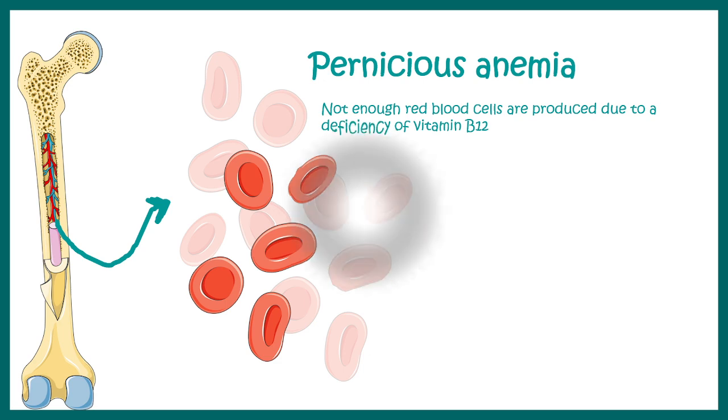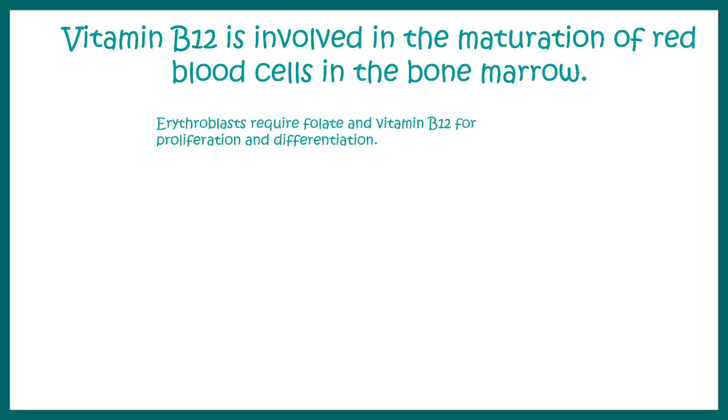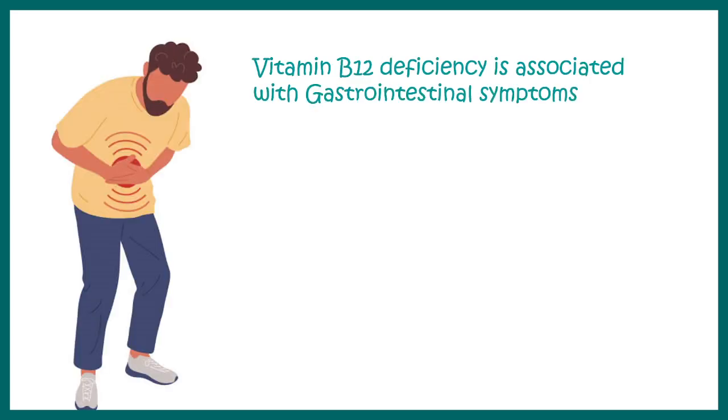Let me tell you why. Generally, vitamin B12 is involved in the maturation of the blood cells in the bone marrow. So in the bone marrow, blood cells mature from the erythroblast. Now, erythroblast to erythrocyte requires several enzymes and several other factors. In this case, vitamin B12 serves as a coenzyme for those enzymes, and that is how vitamin B12 is really important for RBC differentiation and maturation. In the absence of vitamin B12, this process is abrogated.